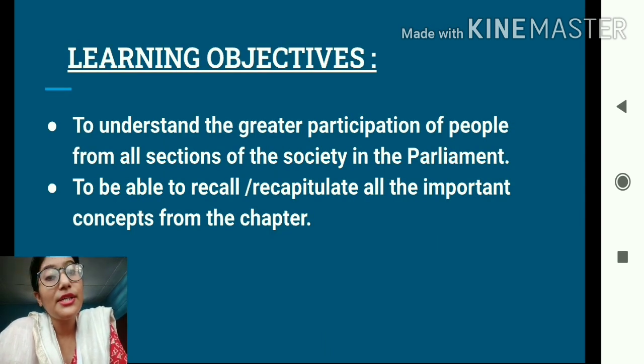Well students, the learning objectives of our today's class are: number 1, to understand the greater participation of people from all sections of the society in the parliament. So we will be able to understand how there is an increase in participation of people from different sections of the society in the parliament. And students, at the end we shall also do a recapitulation of all the previously done topics from this chapter. So we will be able to revisit all the important concepts from this particular chapter.